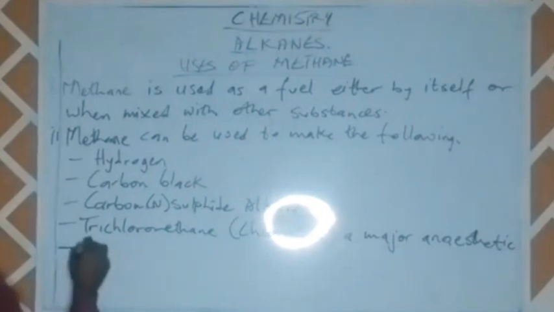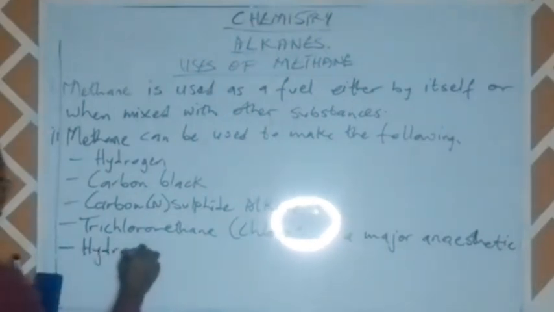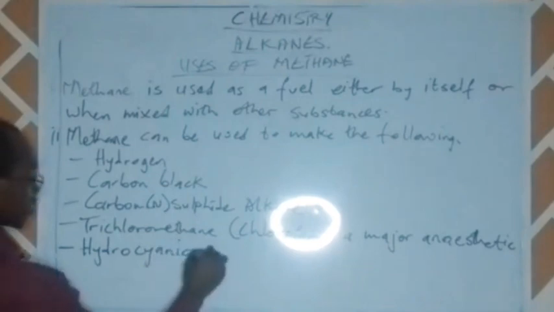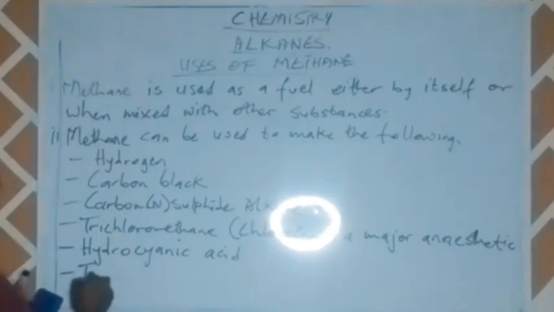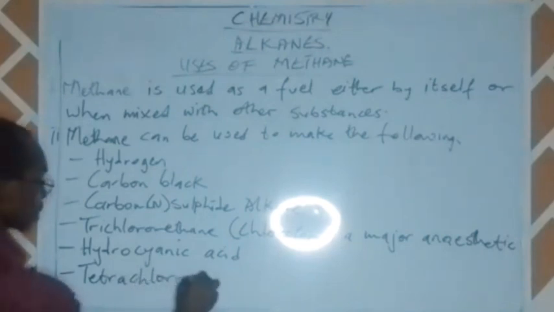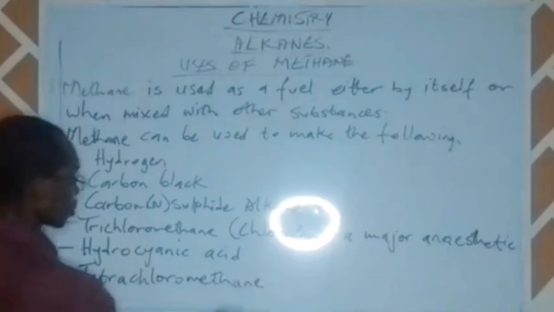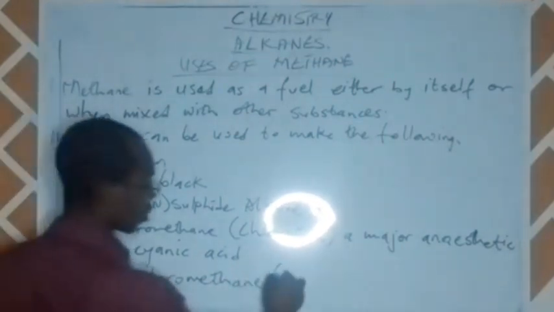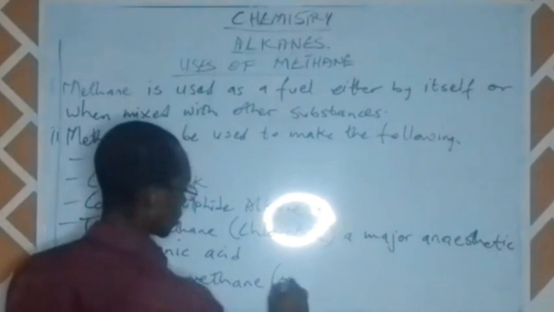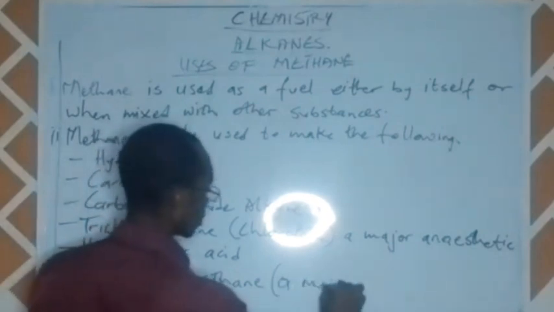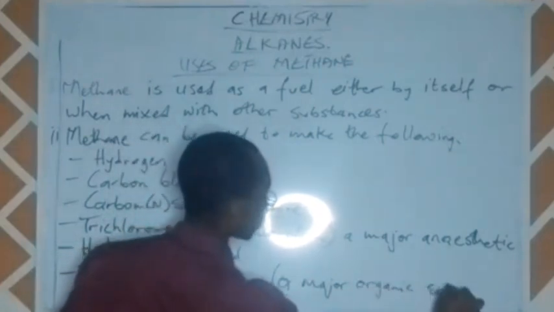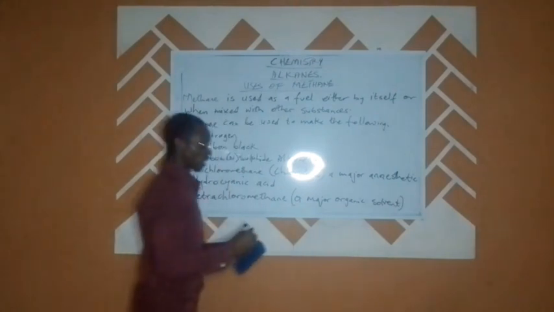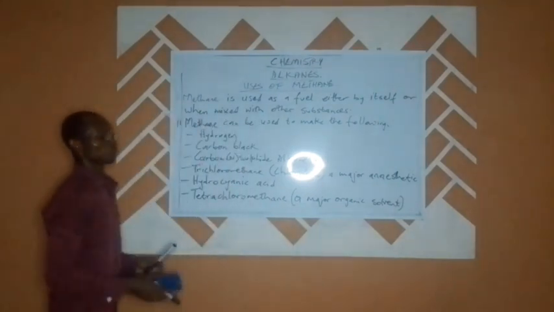You can also use it to make hydrocyanic acid. It can also be used to make tetrachloromethane, which is a major organic solvent. So these are some of the uses of methane.